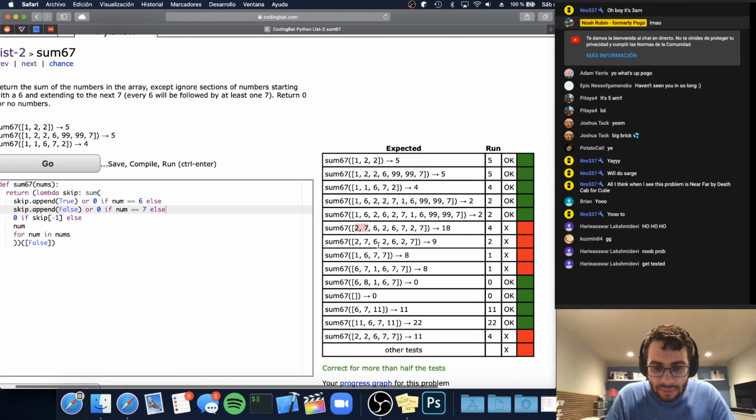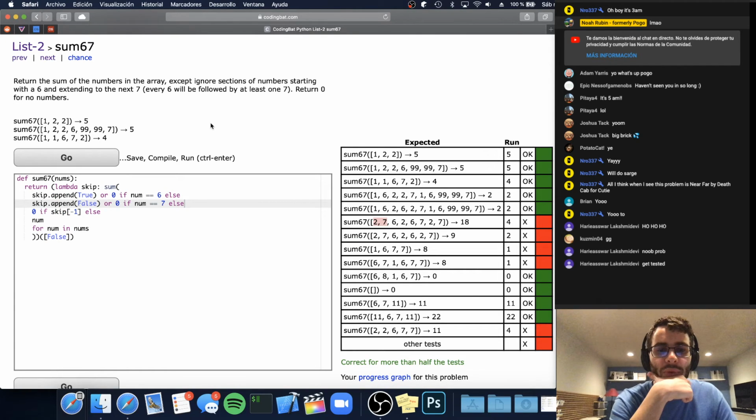So this should be 2 plus 7. My guess is, return the sum of the numbers in the array except ignoring sections of numbers starting with a 6 and extending to the next 7. Oh, I see. So we came across this 7, and we ended up skipping that 7, but we didn't want to skip it because we were not in skip mode. So okay, we're going to say if num is 7 and we're in skip mode.